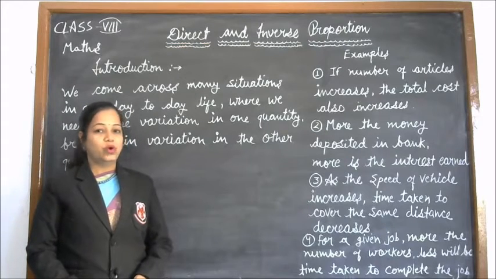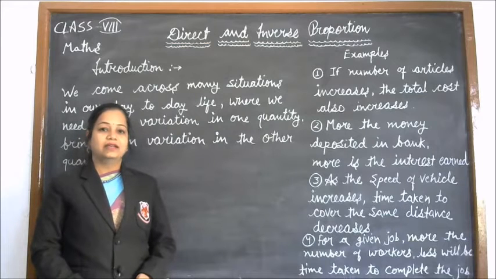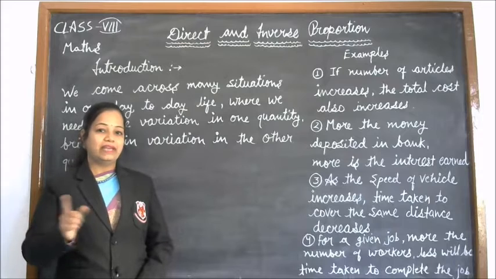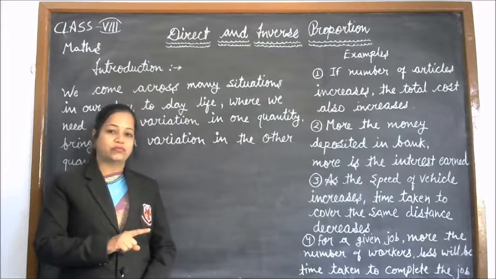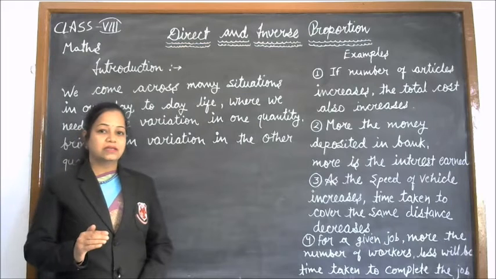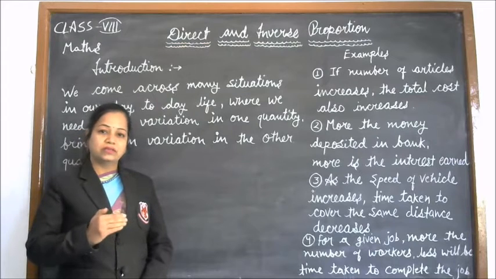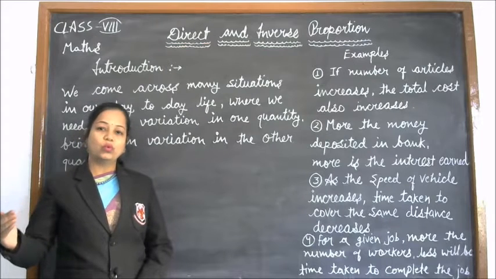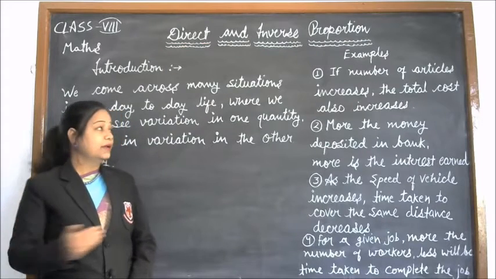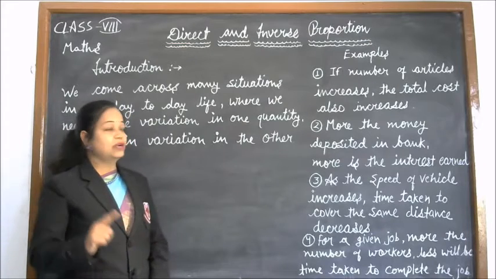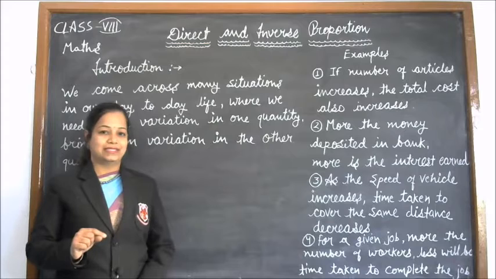So what do you observe? If you buy 10 toffees, you have to pay 50 rupees, but if you buy 15 toffees, you have to pay 75 rupees. Means the more toffees you buy, the more will be the cost that you pay. Okay, means if the number of articles increases, the total cost also increases.